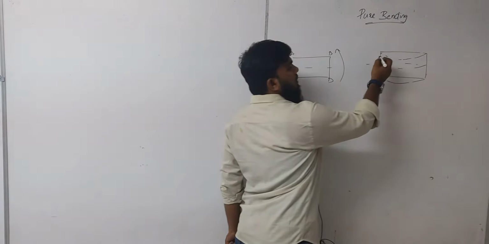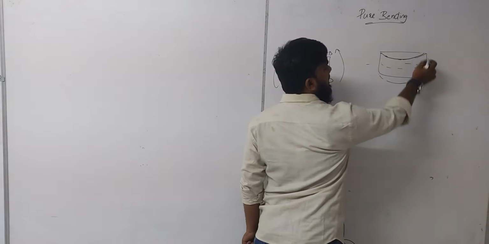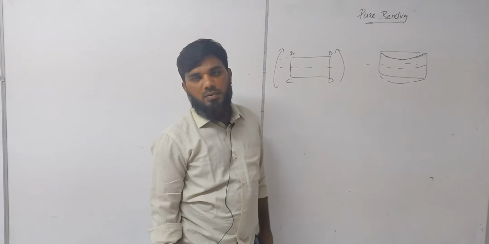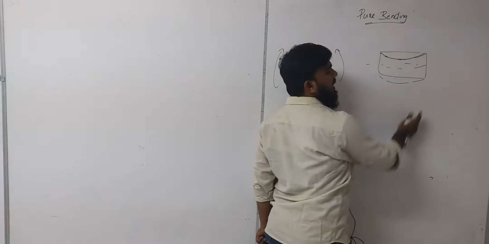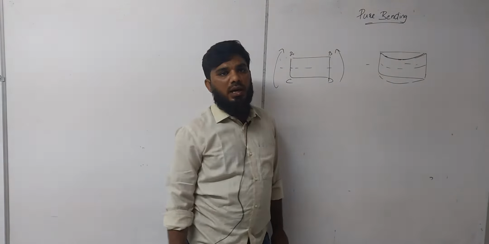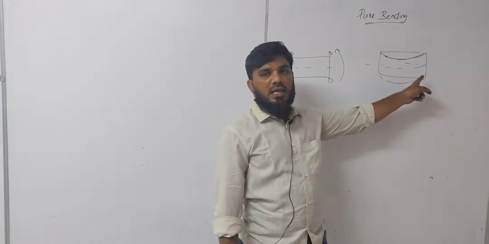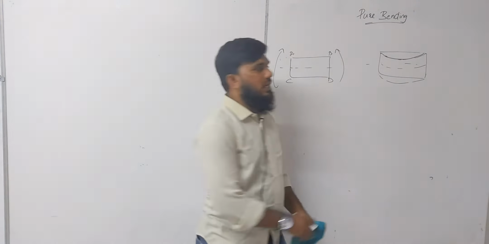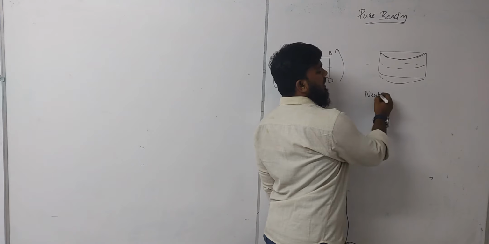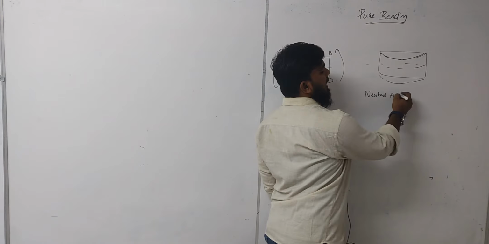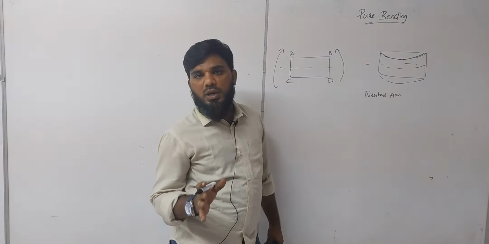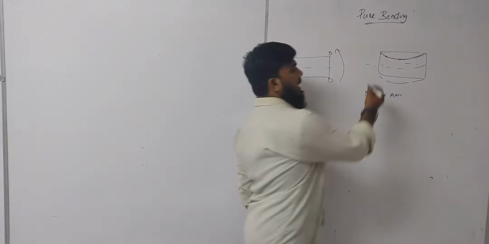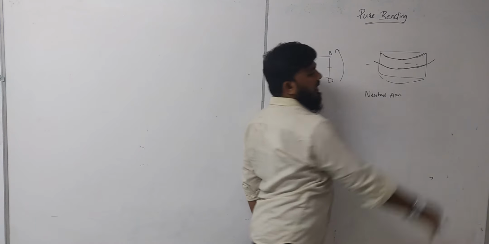Now, what is happening here? If you observe, the material on the top surface will undergo compression, and the material on the bottom will elongate. There will be a layer which neither undergoes any compression nor any expansion. That layer is called the neutral axis. That axis will neither compress nor expand, and that layer is generally considered as the center of the element.